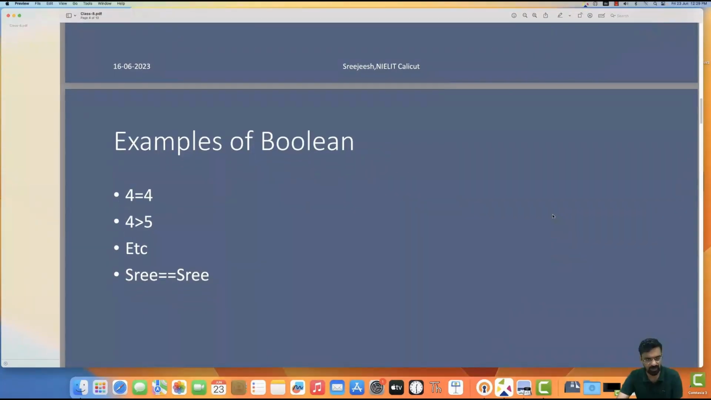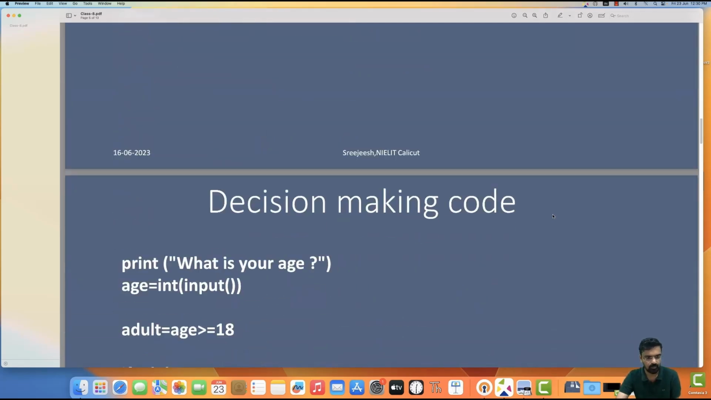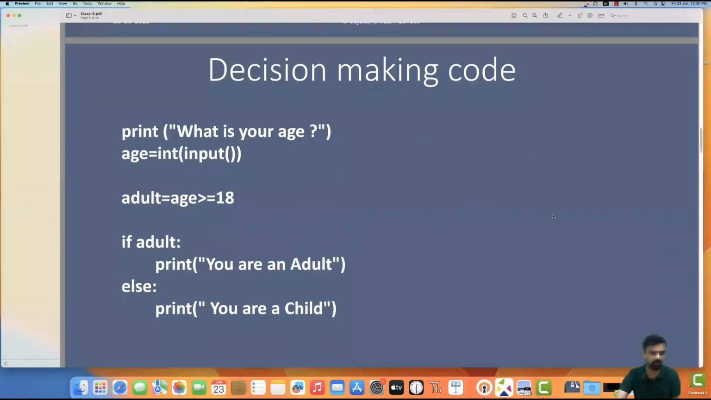As examples, you can type in your console and see: 4 equal to 4 will return true, 4 greater than 5 will return false, etc. 3 equal to 3, that means even Boolean strings can be compiled. So for decision making code, you can try this particular thing.